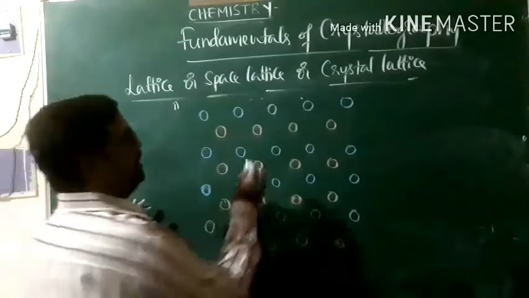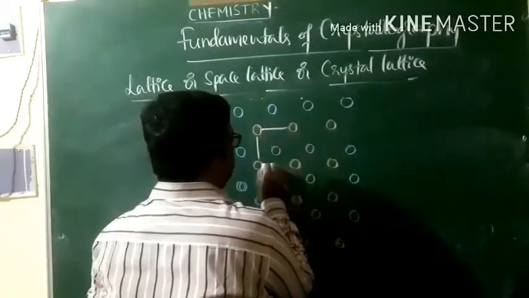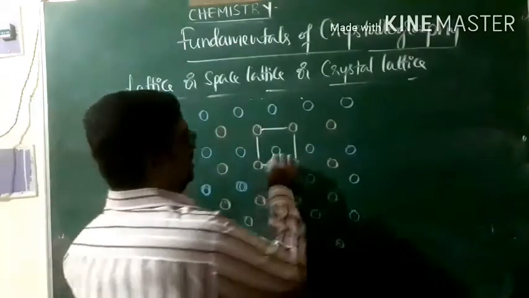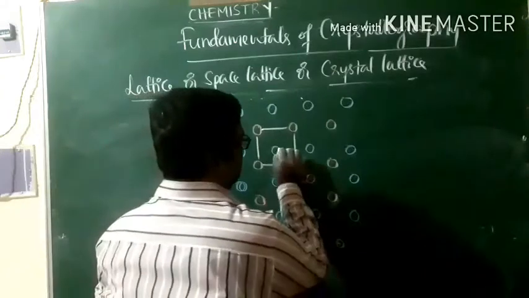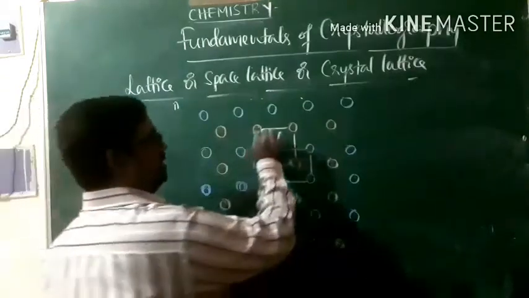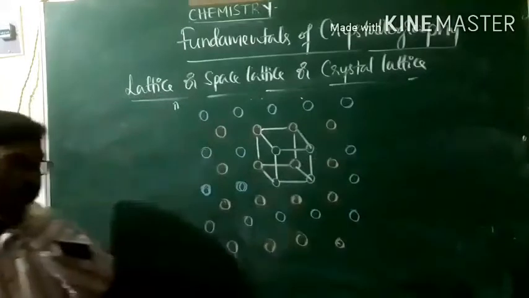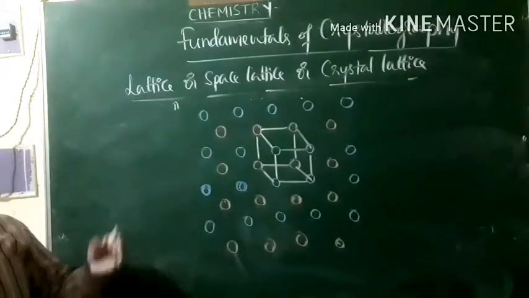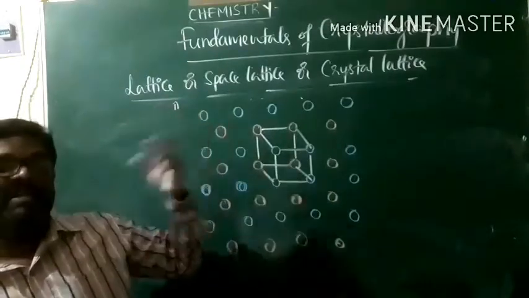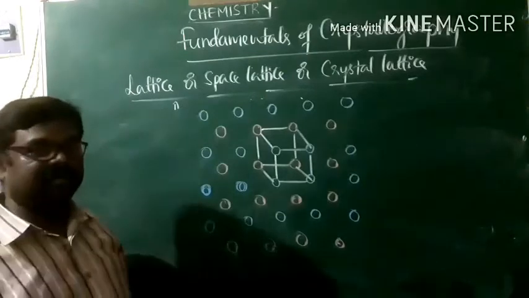Now when these lattice points are joined by certain imaginary lines, just imagine I join these lattice points by imaginary lines in three-dimensional space. Then you are going to get one geometrical shape. That means the geometry of the crystal lattice can be obtained by joining the lattice points by imaginary lines. So that is one more property of crystal lattice.